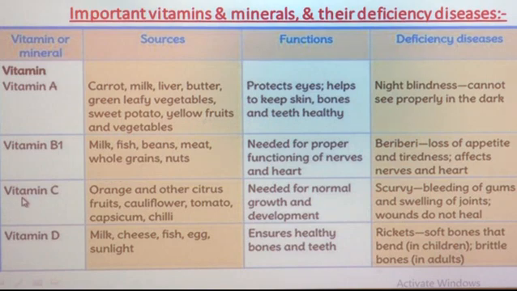Then vitamin C. So, what are the sources for that? Sources of vitamin C are orange and other citrus fruits which contain vitamin C, like lemon. Then some vegetables like cauliflower, tomato, capsicum. Capsicum means Shimla mirch. Then chili. These are the sources for vitamin C.